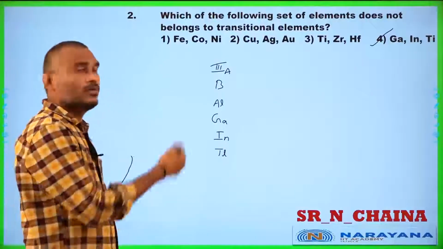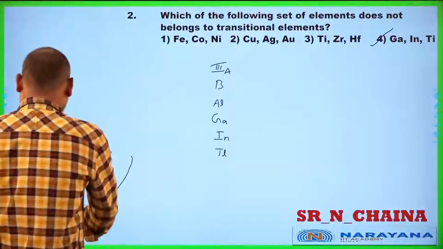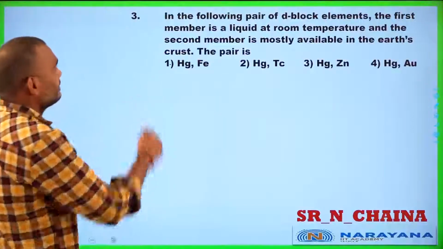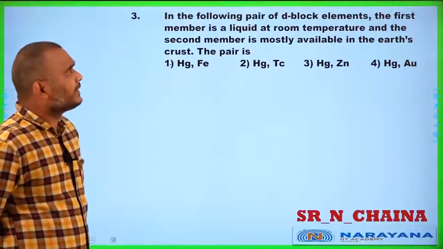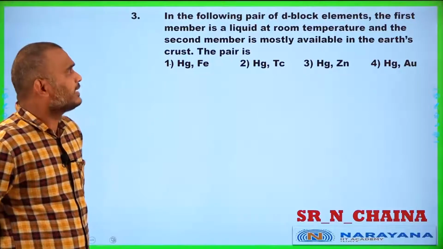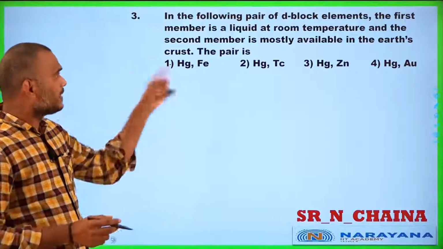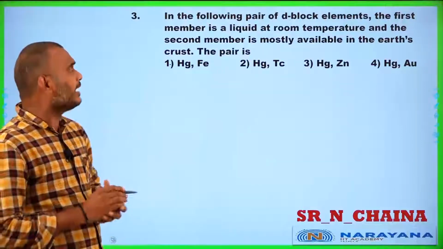Okay students, now let us go for the next question. The third question: in the following pair of D Block elements, the first member is a liquid at room temperature and the second member is mostly available in the earth crust.